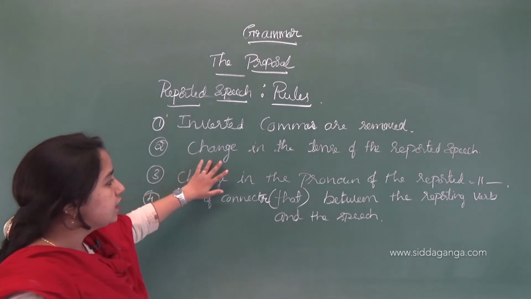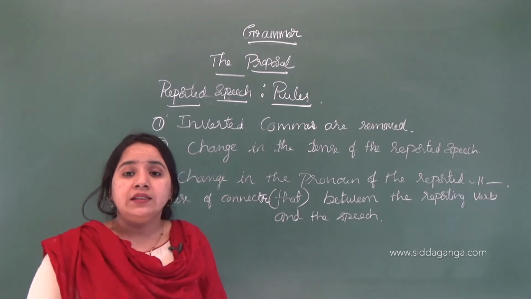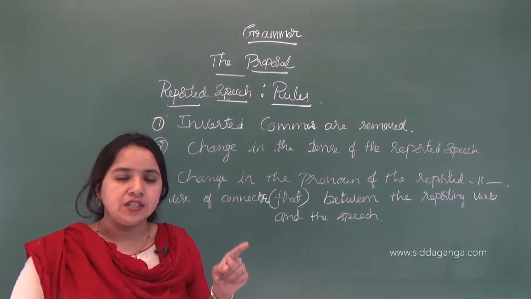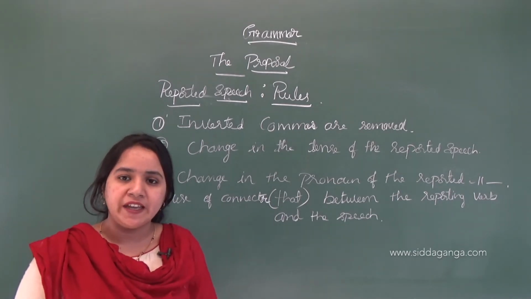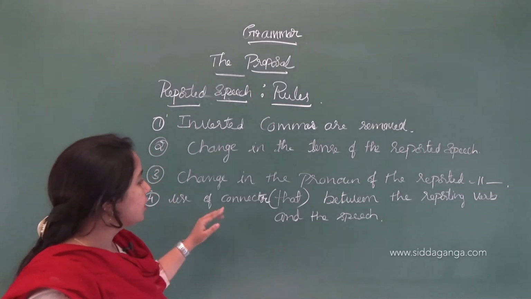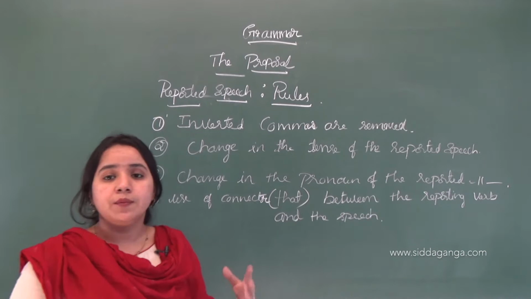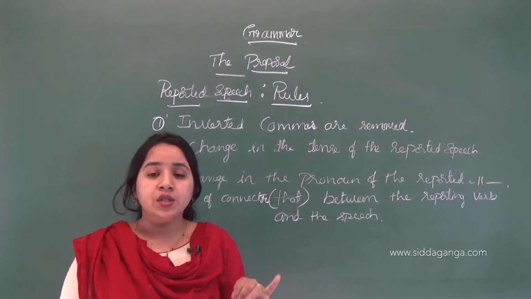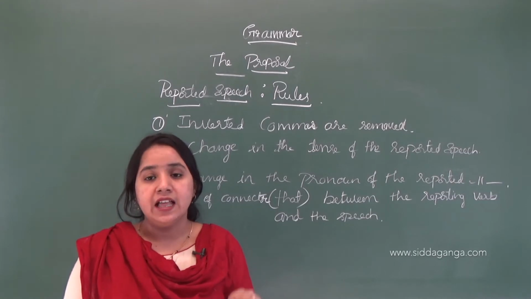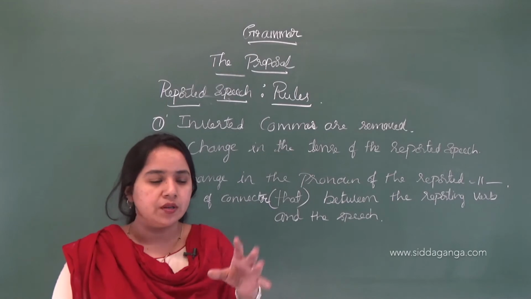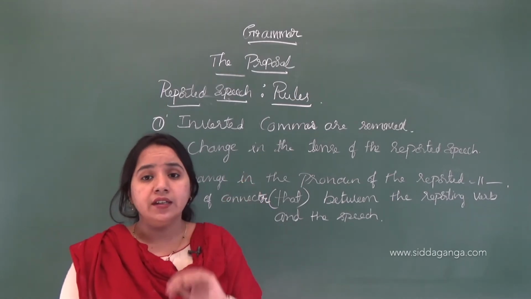Then change in the tense of the reported speech. When we change the sentence from direct to indirect speech, the tense is also changed. The next is change in the pronouns of the reported speech. Pronouns like I, you, we, your, he, she, it, they also change. They do not remain the same in indirect speech.